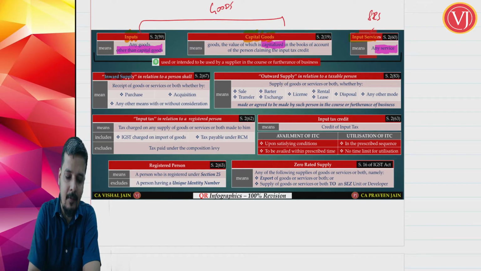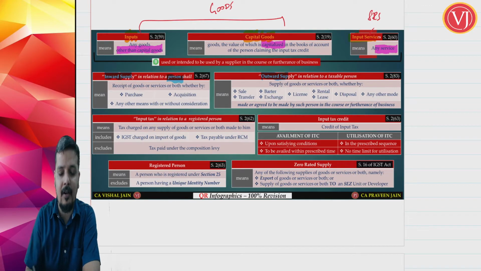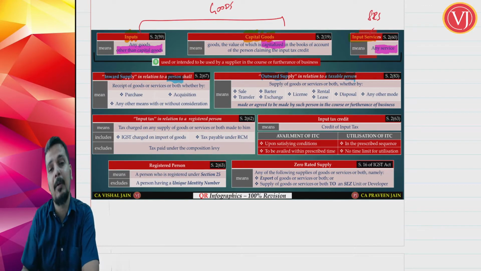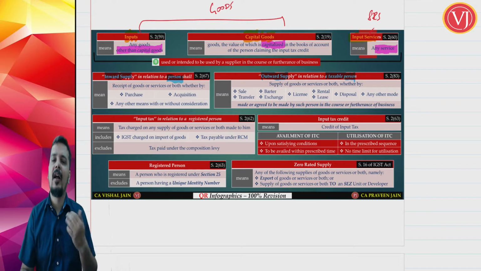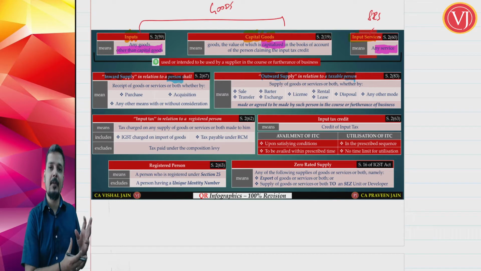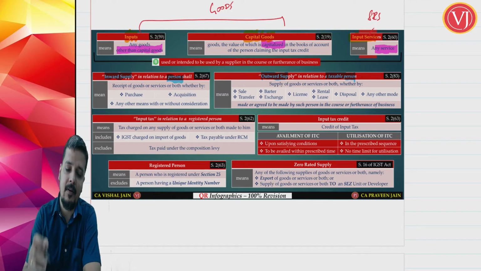You are talking about inward supply and outward supply. Inward supply is in relation to a person, outward supply is in relation to a taxable person. Output tax, friends, is always in relation to a taxable person. ITC is always in relation to a registered person, but output tax is in relation to a taxable person. Now what is inward supply? Inward supply is quite simple.